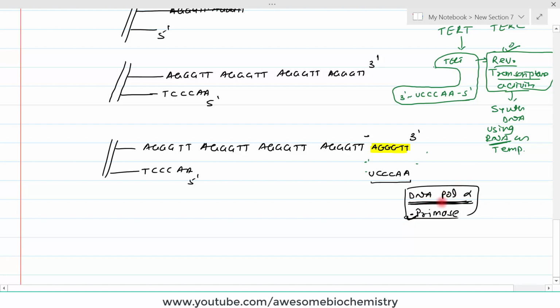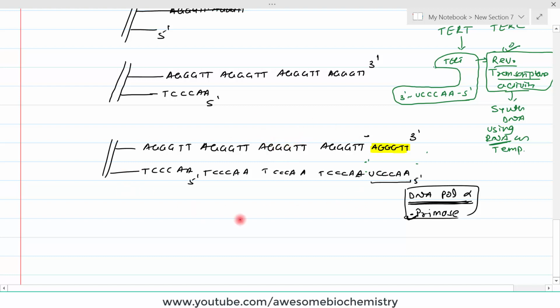Now the DNA polymerase subunit of this DNA polymerase alpha will extend this primer in this direction. This is the 5 prime end, and so it will add deoxynucleotides in this direction. So we have A, C, C, C, T, again A, C, C, C, T, then A, C, C, C, T. Here, at this time, DNA polymerase alpha is utilizing the opposite DNA strand as a template. Remember, this was not the case with telomerase.